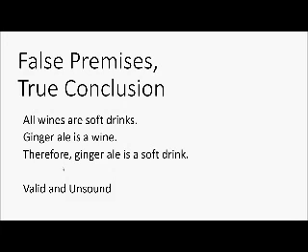A lot of times it's easiest just to throw in other words, like all gobbledygooks are gobbledy-looks and blank is a gobbledygook, or whatever you want to make up. I think maybe words a little simpler than what I just used are better. But if you do that, you can actually see, well, if all widgets are happy and Stan is a widget, then Stan is happy, and that follows, even though there's no way of knowing the veracity of those lines.